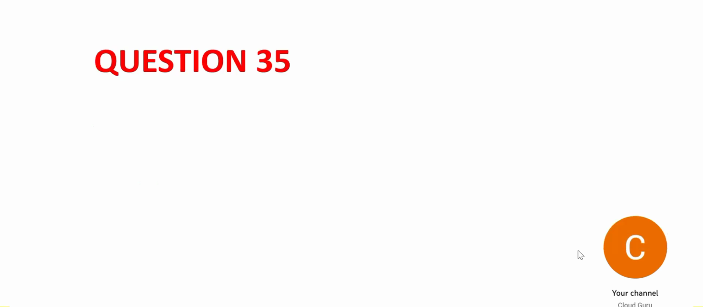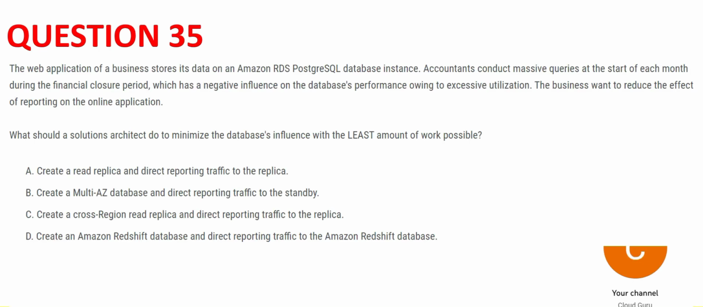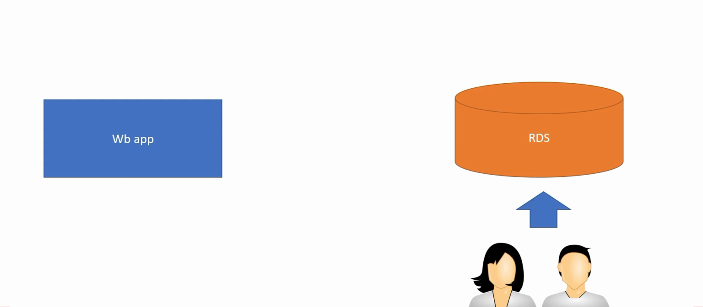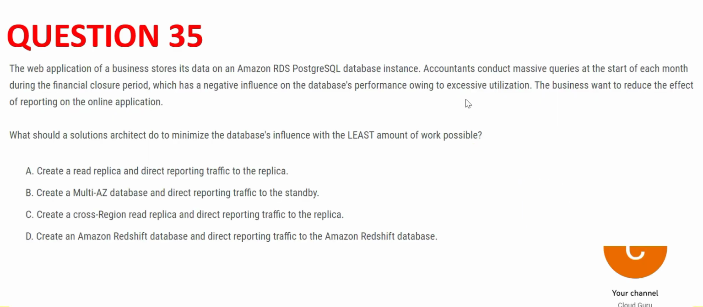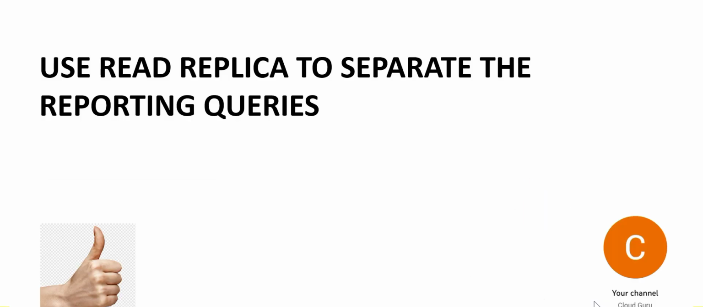Let's look at question 35. Please pause the video and read the question carefully. See, you have a web application. It is writing the data to RDS. Now, the first few days of the month, the analysts are running a lot of queries on this RDS, because of which there is excessive utilization, and you want to reduce the effect of reporting on the online application. That means during those days of the month, if these guys are accessing RDS, it should not slow down the web application. In such scenarios, always apply this thumb rule.